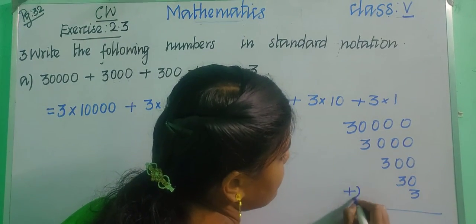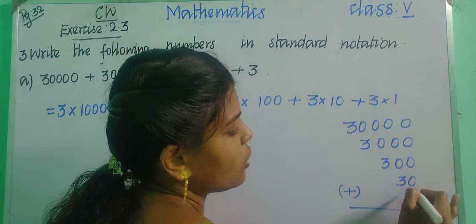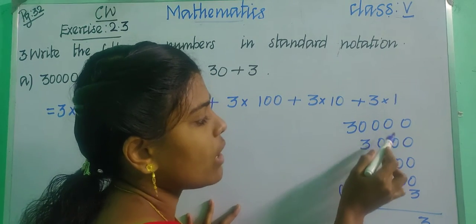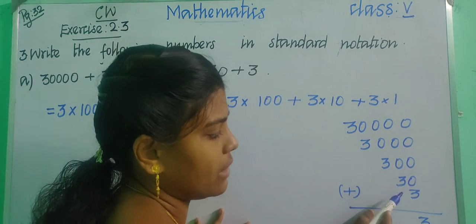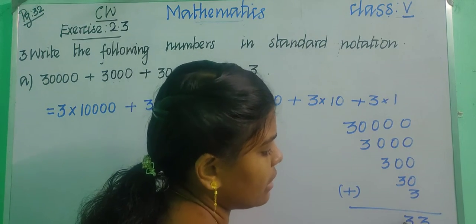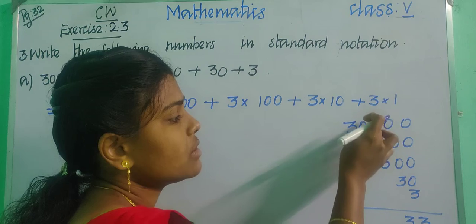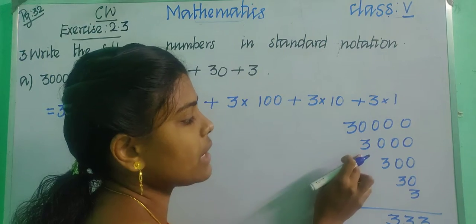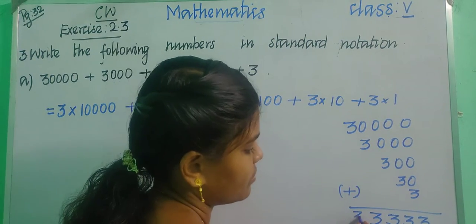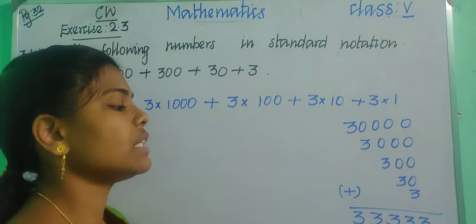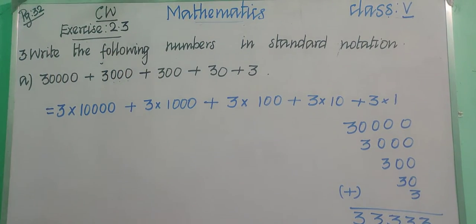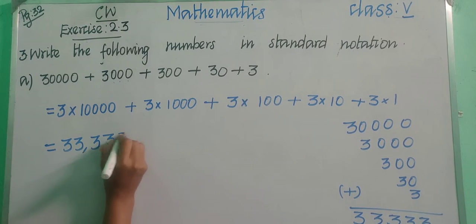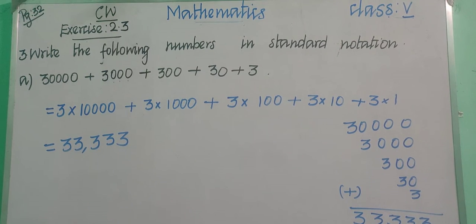Now add all the digits. 0 plus 0 plus 0 plus 0 plus 3. So we are having 3. Here see the next one, tens place. 0 plus 0 plus 0 plus 3. So what will you get? 3. Okay, children, and again 0 plus 0 plus 3. So what will you get? 3. 0 plus 3, 3. Okay, and 3. So 33,333. Okay, children, so the answer we are getting is 33,333. So it is the standard notation.